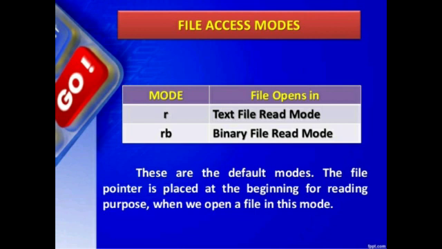R is text file read mode. RB means binary file read mode. So we have two types of files, text file and binary file. R is for text file read mode, small letter r. Small letter r, b: rb for binary file read mode. These are the default modes. The file pointer is placed at the beginning for reading purpose when we open a file in this mode. That means reading starts from the beginning of the file.